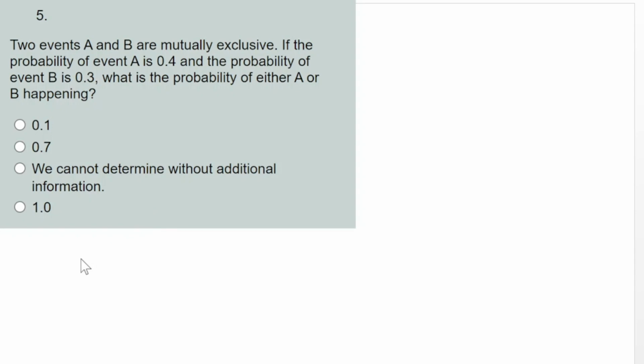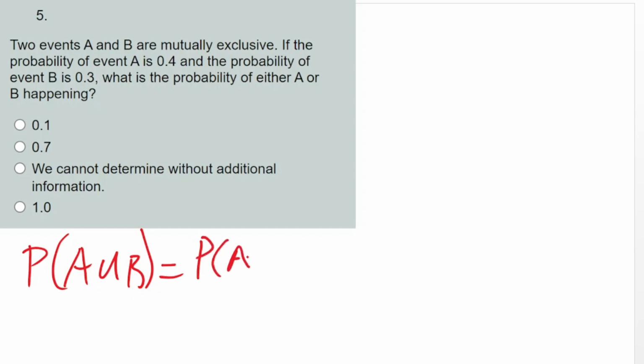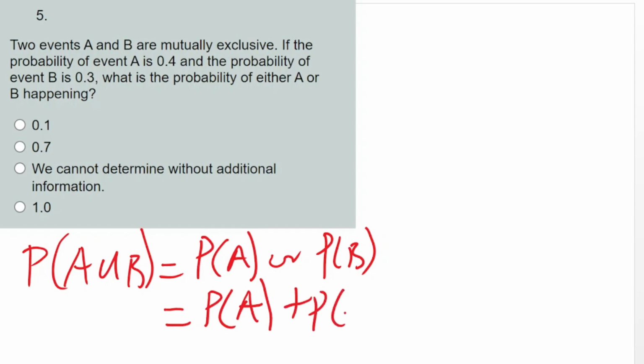So in this case, the probability of the first event or the second, either A or B happening, will give you the addition. The probability of A union B is the probability of A or the probability of B. So under mutually exclusive, we add them together: probability of A plus probability of B. The probability of A here is 0.4 plus the probability of B, which is 0.3.